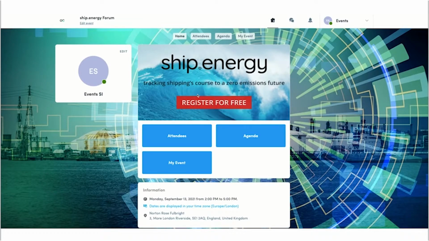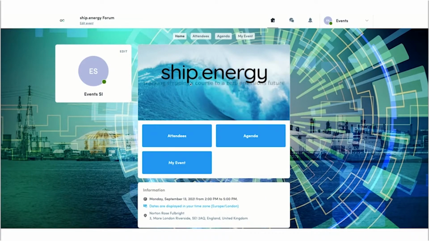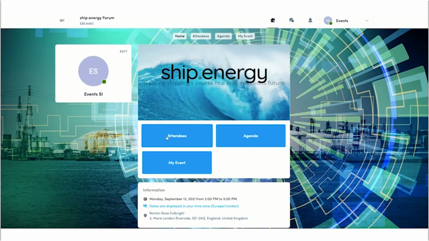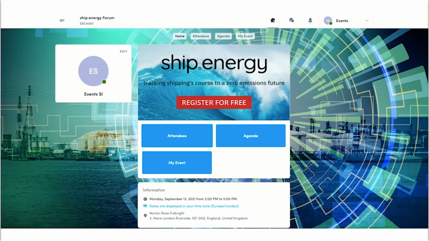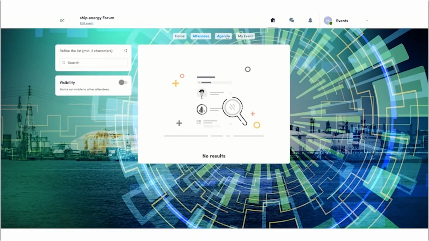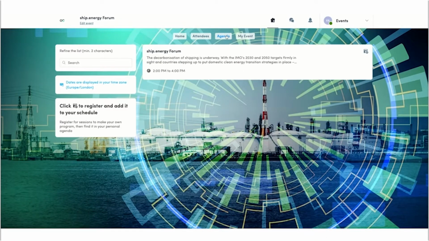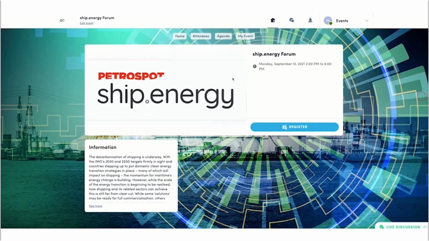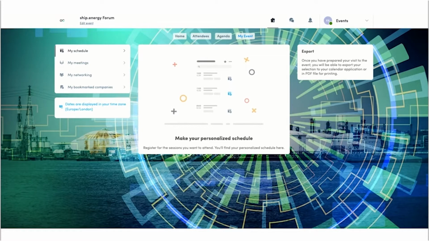So as you can see, this is very similar to the other page, just less information on. So it will have the attendees that have registered just for this specific event. This will start to populate here. There'll be the agenda, so you can include some more information about what is going to be discussed for this particular session. And again, there'll be a My Event tab as well, which will start to include more information for their personalized area of the app.